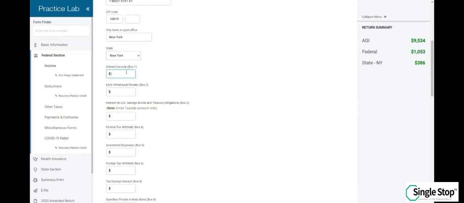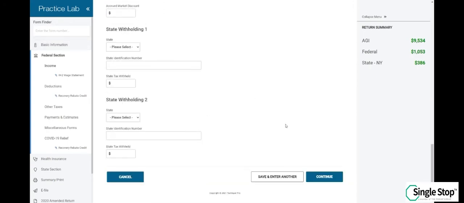And the only box with information is box 1, interest income, with a total of $9.82. Scroll down and click continue.